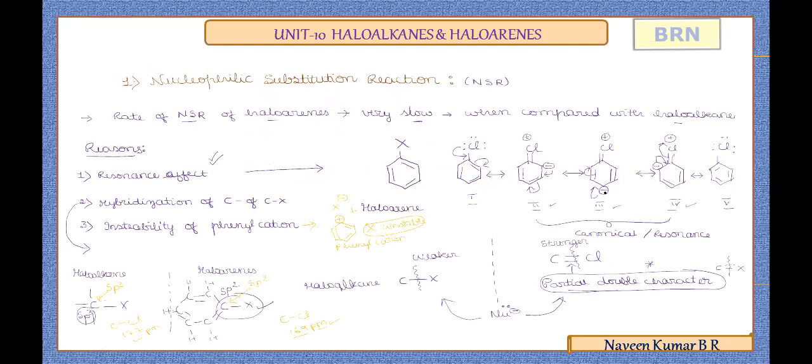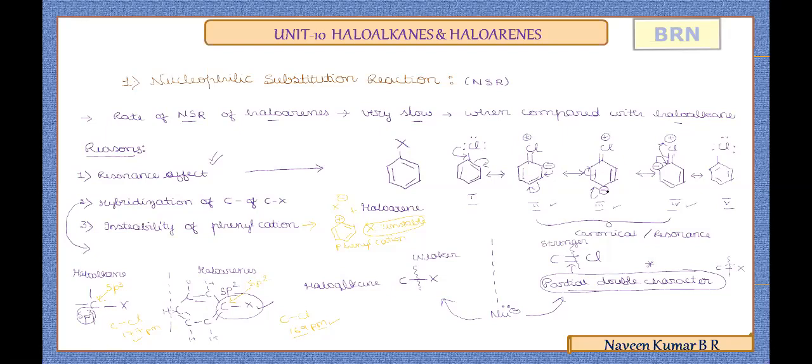If the electron withdrawing groups are substituted at these positions, second, fourth, and sixth position, any electron withdrawing group like nitro group, if it is present, will attract the incoming delocalized electron towards itself.